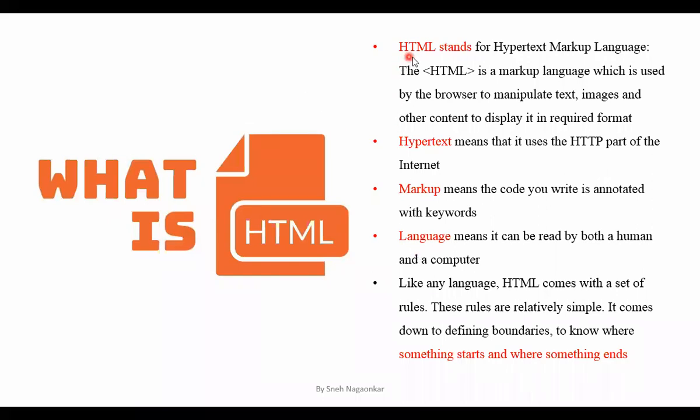So that was hypertext markup. Now, what is a language? Language is something which is understood by both the human as well as a computer. So basically, this language is our programming language, not our regular language like Hindi, Marathi, and Kannada. So the languages we are talking about are the ones we use to develop web pages. The language here is understood by both the human and your computer.